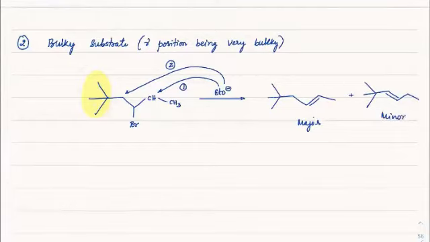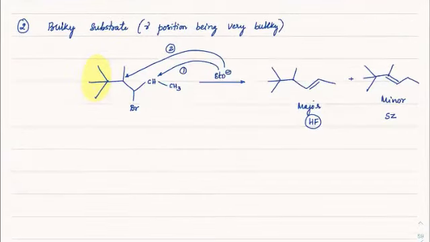Okay. So to make it easier to understand Hoffman and Saytzeff, I'm putting one more group here. Okay. So if at all I put one more group here, you can see this becomes very bulky. So I can say this is Saytzeff and this is Hoffman. Yeah. But major product is coming out to be Hoffman in this case. Okay, beta. So this is the second case.